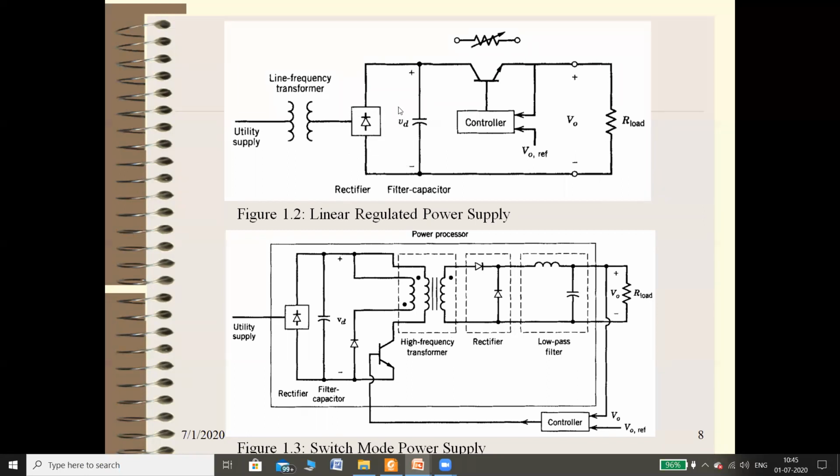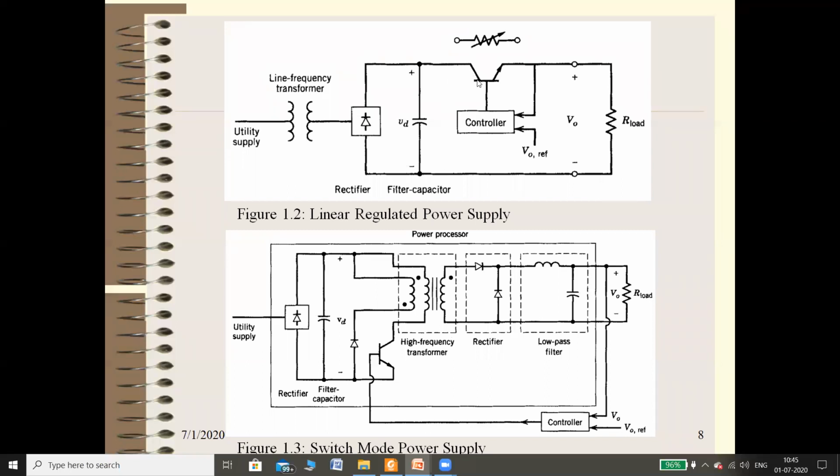Then the next is the capacitor, which converts pulsating DC into pure DC, right? And whatever voltage we have at the output of the capacitor filter is an unregulated DC voltage, right?